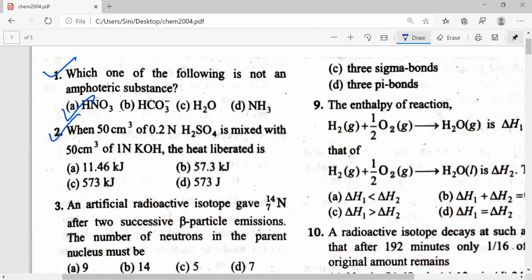So please try this and send me the answer in WhatsApp for question number 2. I think by the time everyone comes, you can try question number 2.